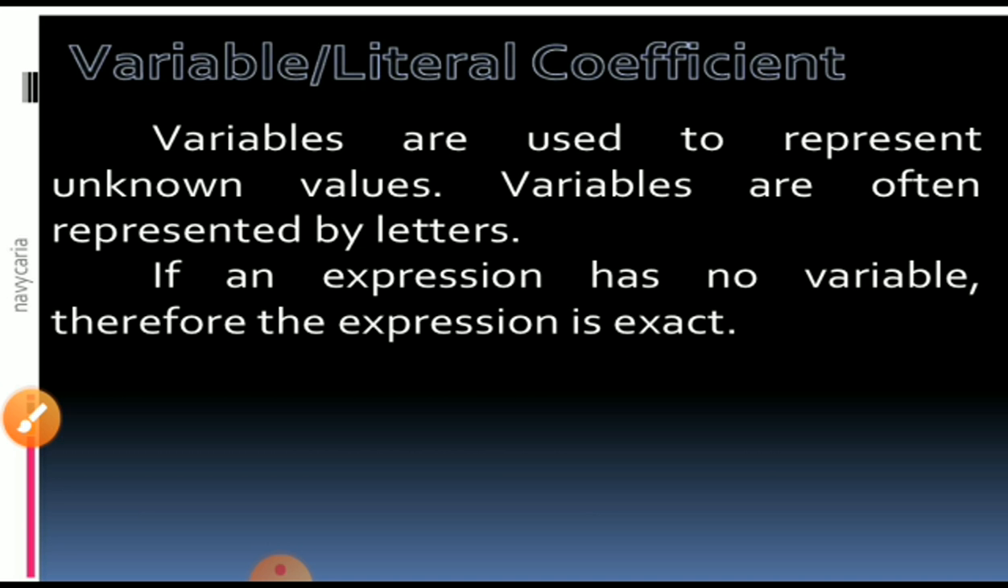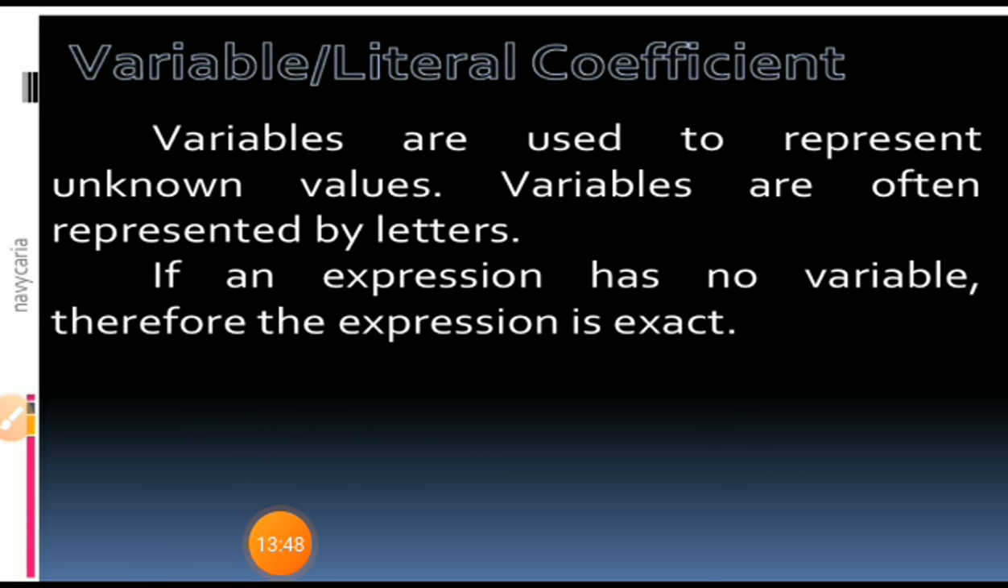Next one, variable and literal coefficient. Variables are used to represent unknown values. Once again I remind you, a constant has a fixed value and a variable has an unknown value. It may be changed. That's why the name variable is given. Variables are often represented by letters, especially small letters a to z. If an expression has no variable, then the expression is exact. Expression has no variable, that means a fixed value: 3, 9, 8, 10, etc.